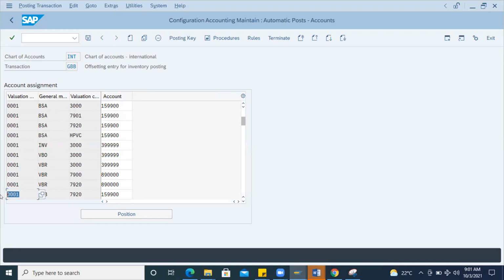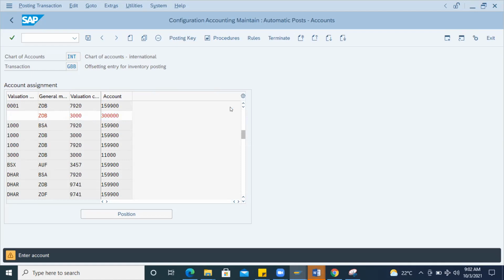If I go with 0001 GOB and all, then again valuation grouping code is considered for that particular plant. But 3000 is missing, so I'm going with this GOB. Copy this. I'm removing this and entering 3000 here, and I'm going to use another GL account related to 3000. I think I have to search here. 30000, I think this is the GL account for 3000 valuation class.